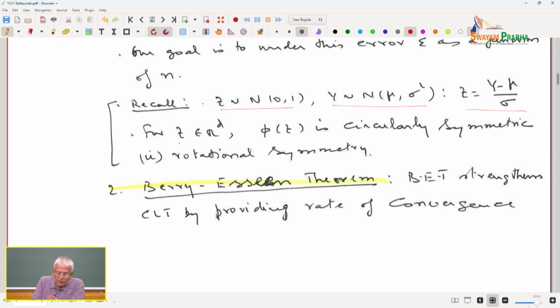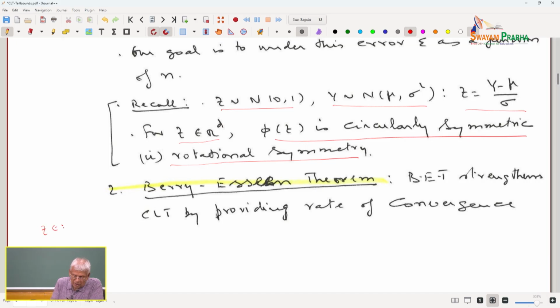If z belongs to R^d, is a standard normal vector in d dimensions, phi of z is circularly symmetric. Why is phi of z circularly symmetric? I want you to be able to look at the circular symmetry.